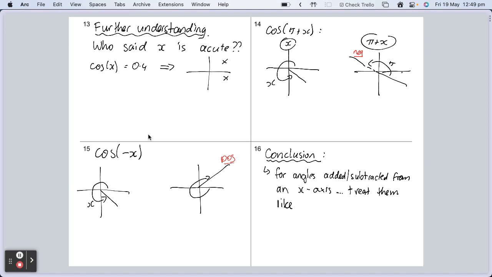But it turns out that for angles added and subtracted from an x-axis, that means added or subtracted from 0, added or subtracted from pi, added or subtracted from 2 pi, added or subtracted from 3 pi, etc. Okay, so whenever it's added or subtracted from the x-axis, you can treat the angle like an acute angle. It's not necessarily acute, but you can treat it like an acute angle. Okay, does anyone have any questions on that?